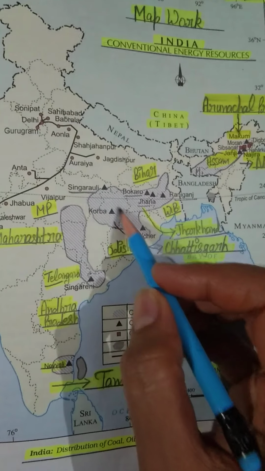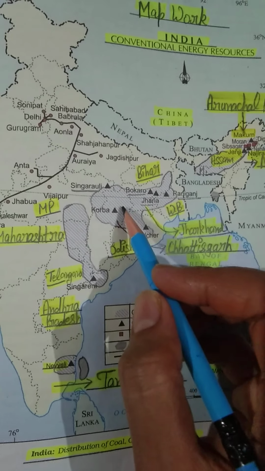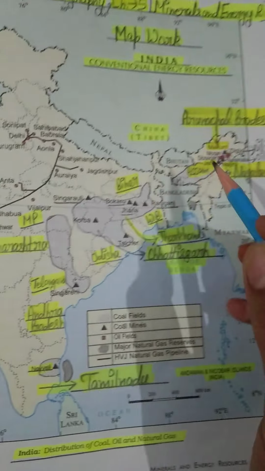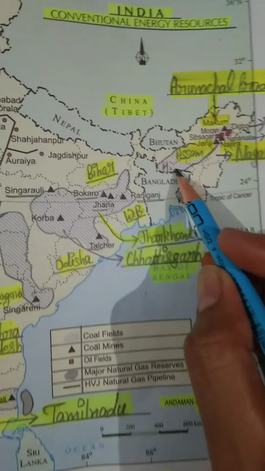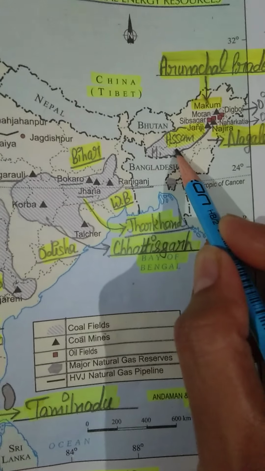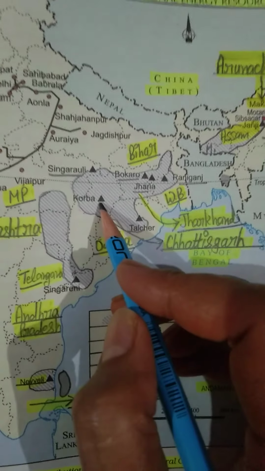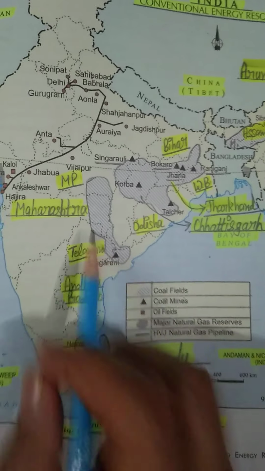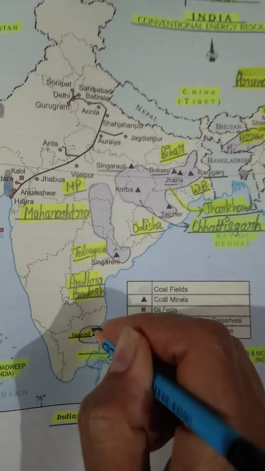You can see these linings; this total area is indicating a coal field. Just see, a close look: this area is also indicating the location of a coal field. This area also, number 2 we can say, and this is our number 3 coal field, and this is our number 4.